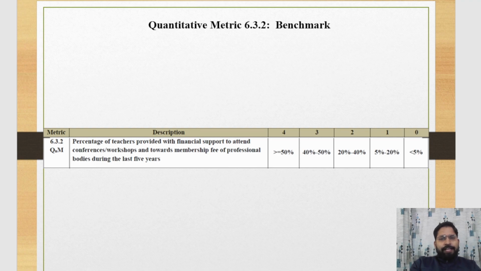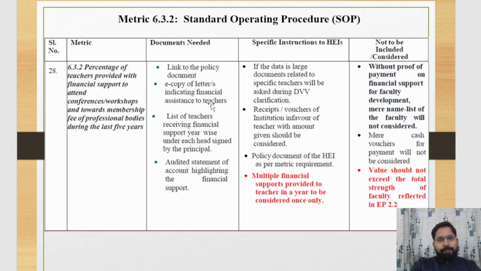Now we discuss the SOP of 6.3.2. With the help of the standard operating procedure, we understand which type of supporting document is needed in this matrix. Link to policy document: if you have any policy regarding the financial support, you can provide it here.